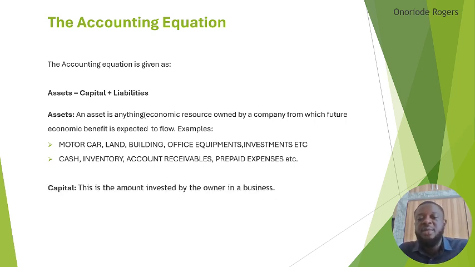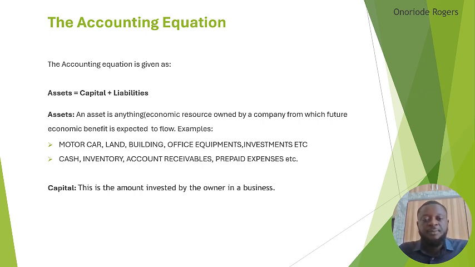So prepaid expenses. These assets are also divided into two. We have the fixed asset and the current asset. The fixed asset, according to IAS 16, is now called property, plant, and equipment. That's what is displayed on the balance sheet or statement of comprehensive income. We will come to that.